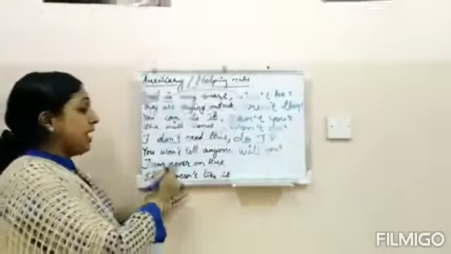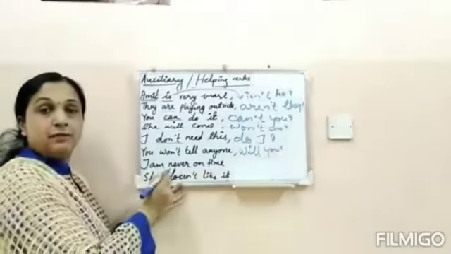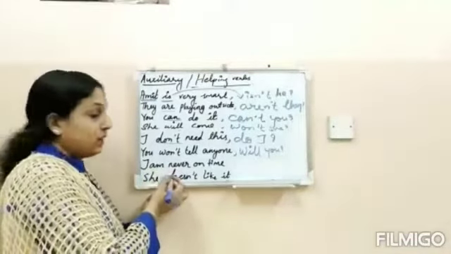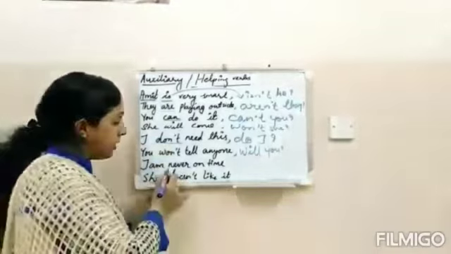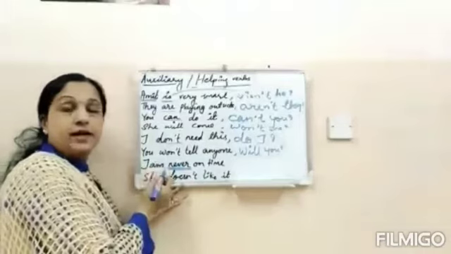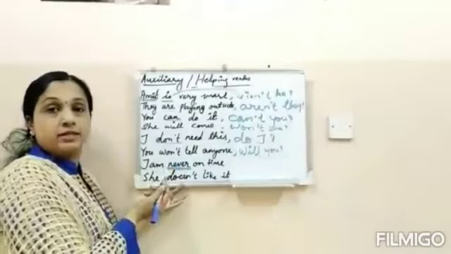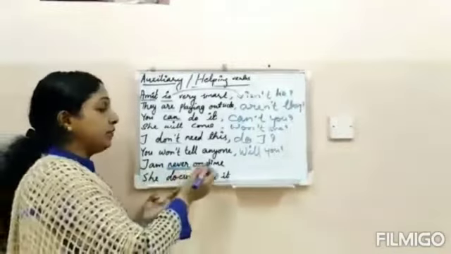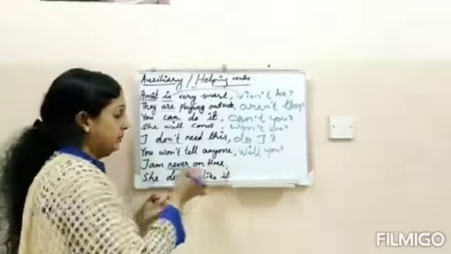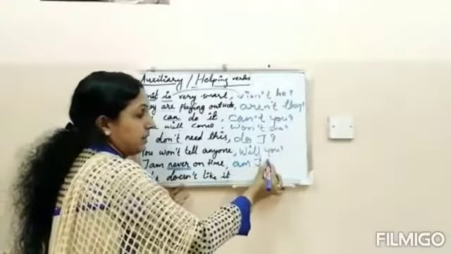Clear? Next one. I am never on time. Normally we see the usage of no or not, but here the word is never. I already told you: no one, none, nobody, never, all these are negative words. So I am never on time is a negative sentence. So, am I? Am I?